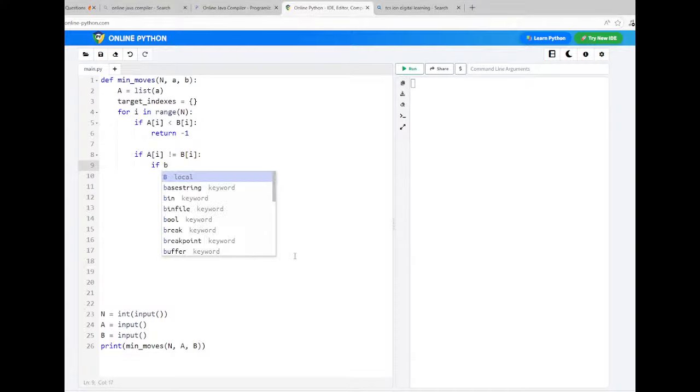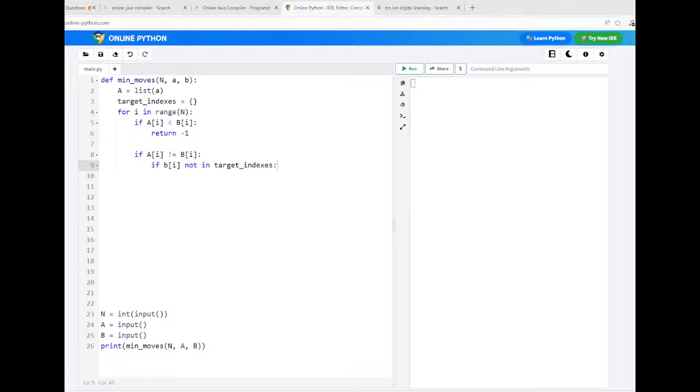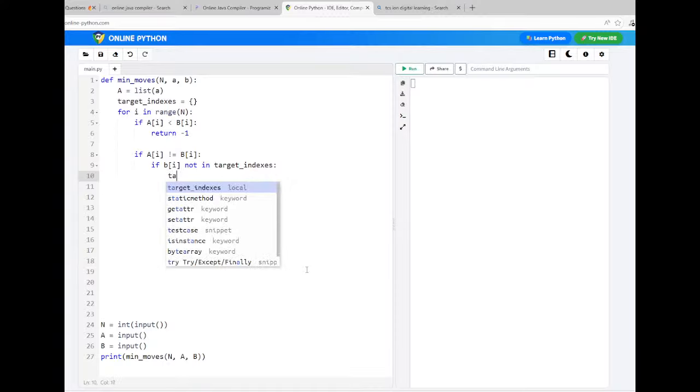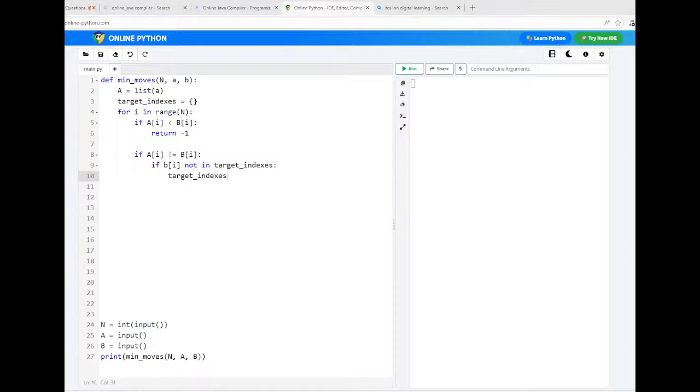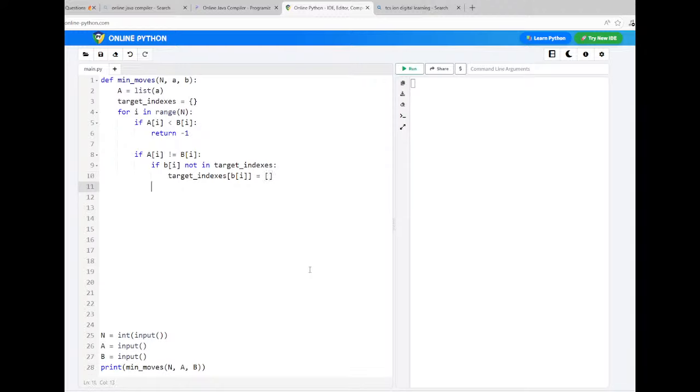Okay, so then you say if b of i not in target indexes. If it is not present in the dictionary, what you do is you create a key and its value should be an empty list, because all indexes must be stored in the form of a list. That's why you create a key here, b of i, and now you create an empty list here. Now to this empty list, you add the index. So if it is not present, you are creating the key.